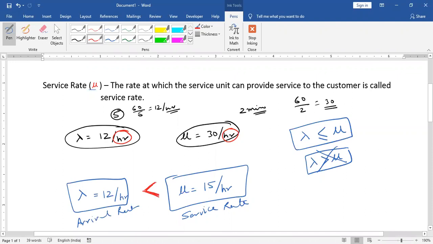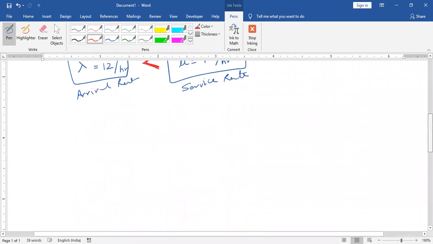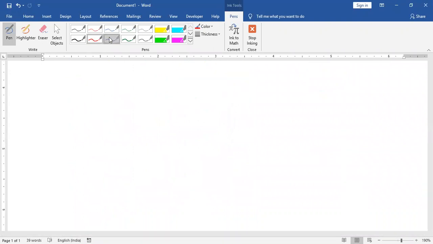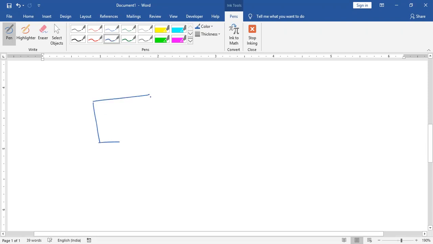Once you calculate the service rate and arrival rate, then the examiner is going to ask you questions related to your queue system. In our syllabus, there is one important thing that we are talking about.